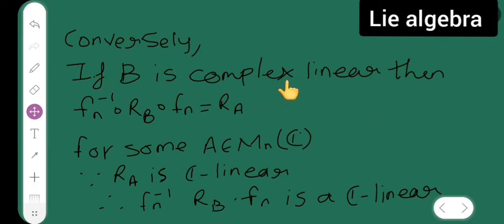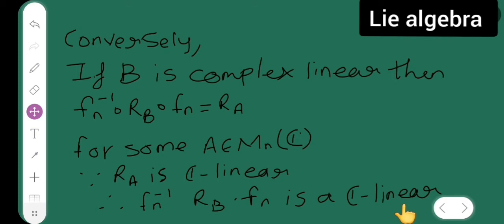If B is complex linear, then Fn inverse into Rb into Fn is equal to Ra for some A belonging to Mn of C. Okay, so since Ra is complex linear, therefore I can say Fn inverse into Rb into Fn is C linear. Okay, so here I end with my proposition, which I have proved.